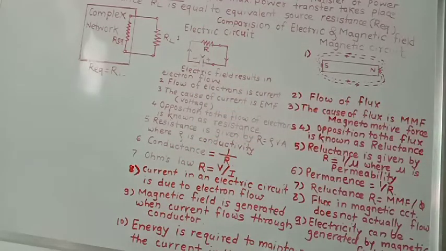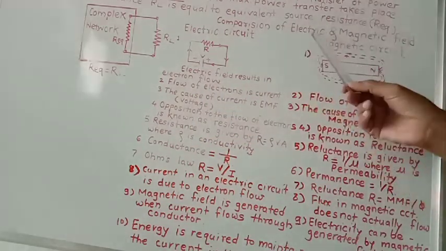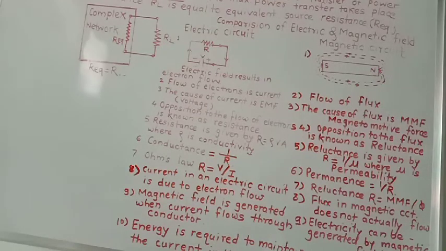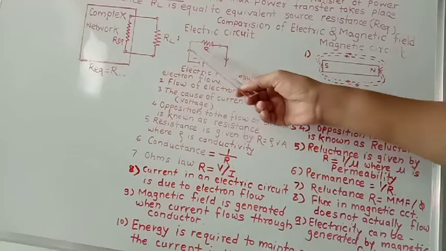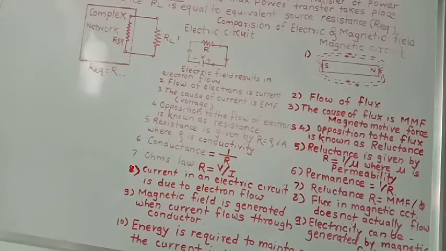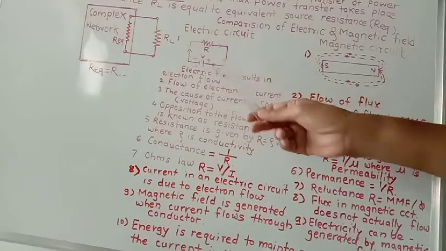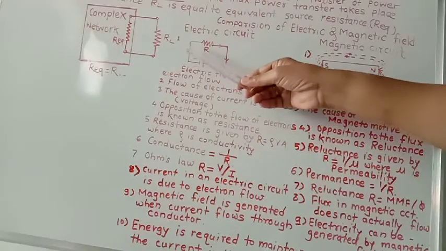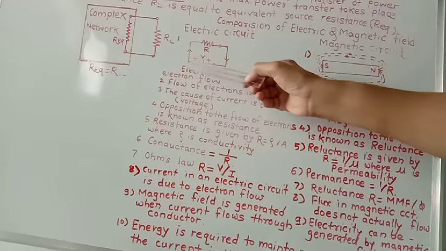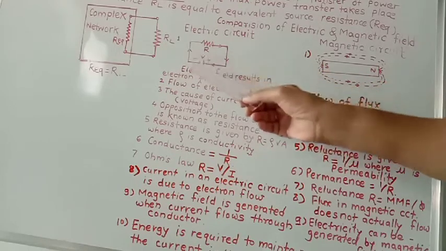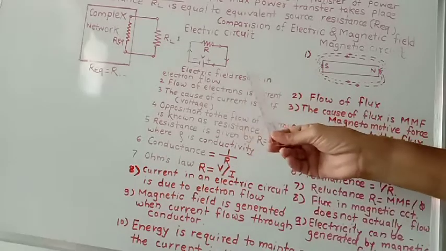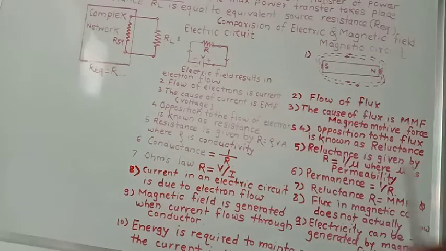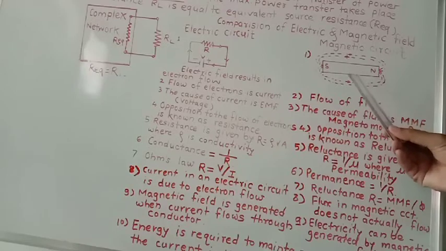Now we will study the comparison of electric field and magnetic field. An electric field is created when current flows through the copper conductor and the load resistance. When current flows through a conductor, an electric field is created around the conductor. The electric field results from electron flow. Here, a magnetic field is created.